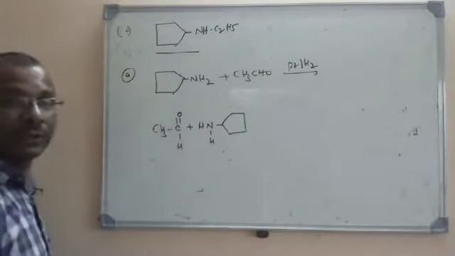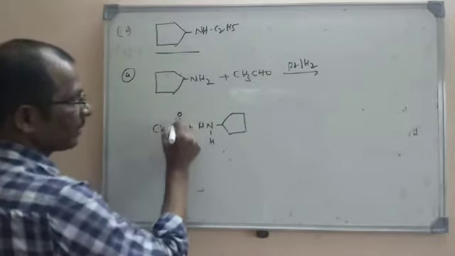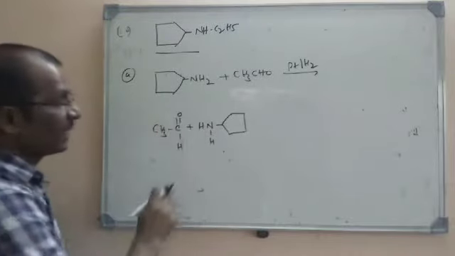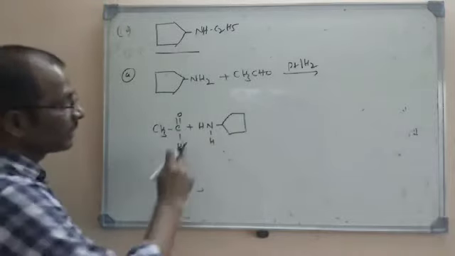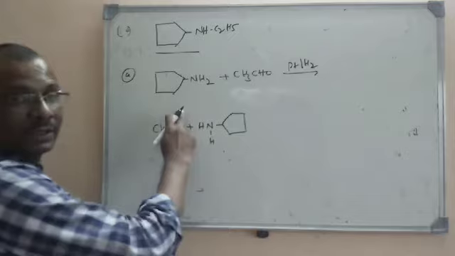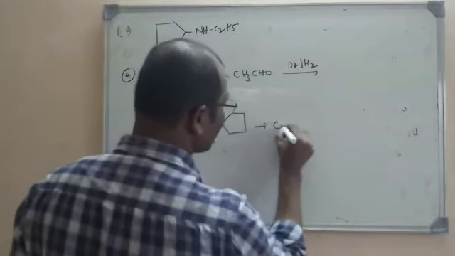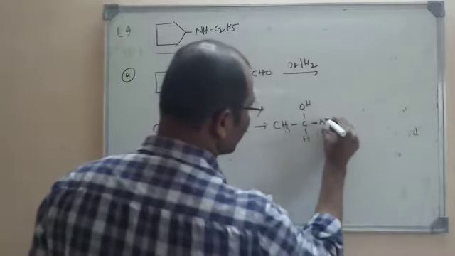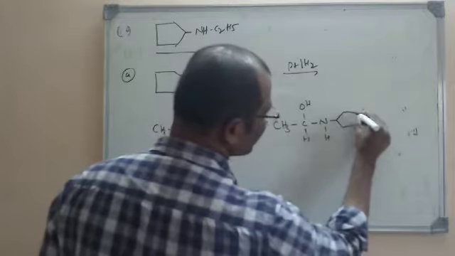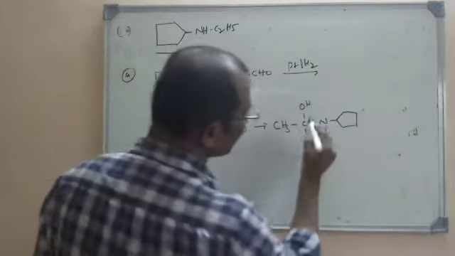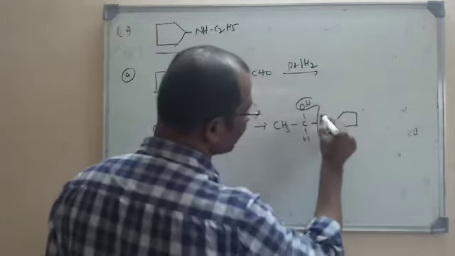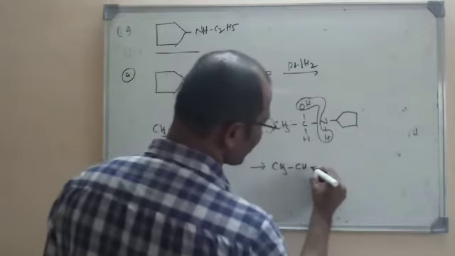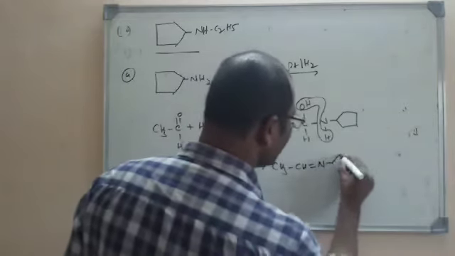Now what will happen here? We all know that this is a carbonyl group. The pi electrons will be transferred onto the oxygen, so that oxygen gets a negative charge and carbon has a positive charge. One H will be transferred onto the oxygen to give OH. So what is the product formed here? Initially CH3, OH, and here hydrogen, and here NH. But we all know that it will condense here. A water molecule will be lost. Once water is lost, what is left here? CH3, CH double bond N.